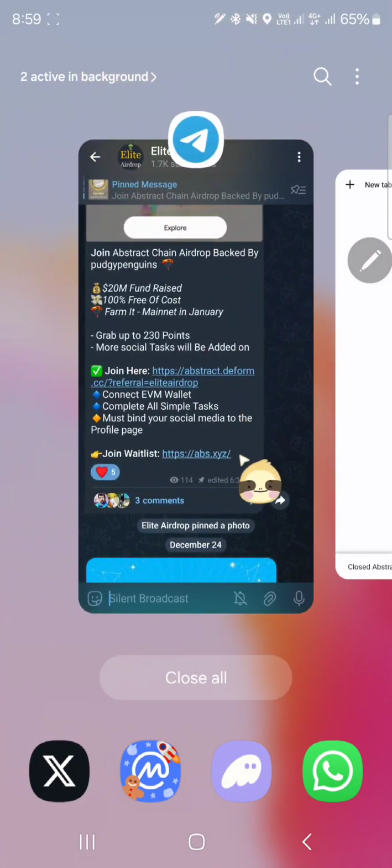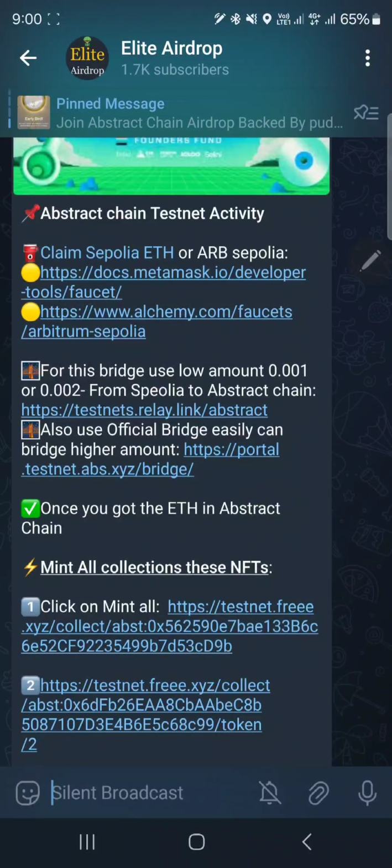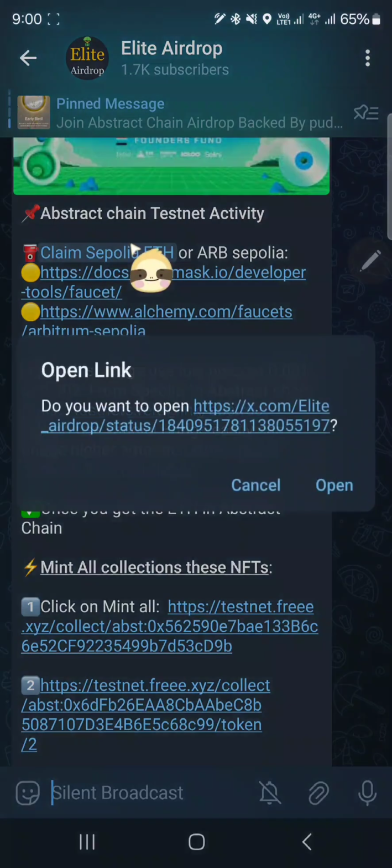And beside this, there is an ongoing testnet task also. So to complete the testnet task, you have to claim Ethereum Sepolia faucet or other like ARB Sepolia faucet. So I just show you how to claim Ethereum Sepolia faucet.